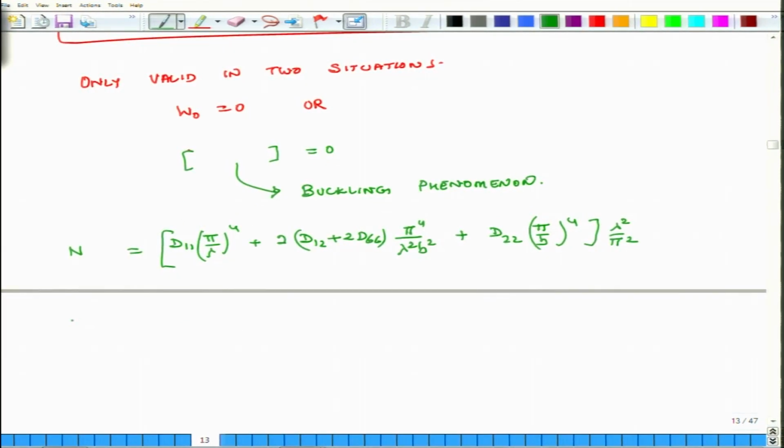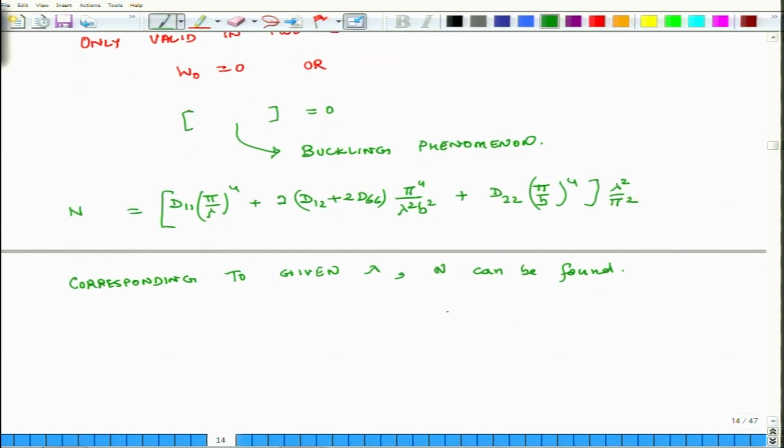So, corresponding to given lambda, n can be found. What does that mean? That if, so what is W sin pi x over lambda sin pi y over b?